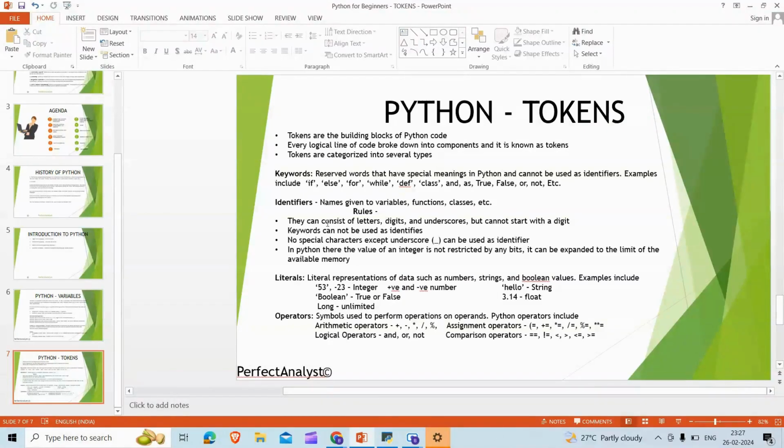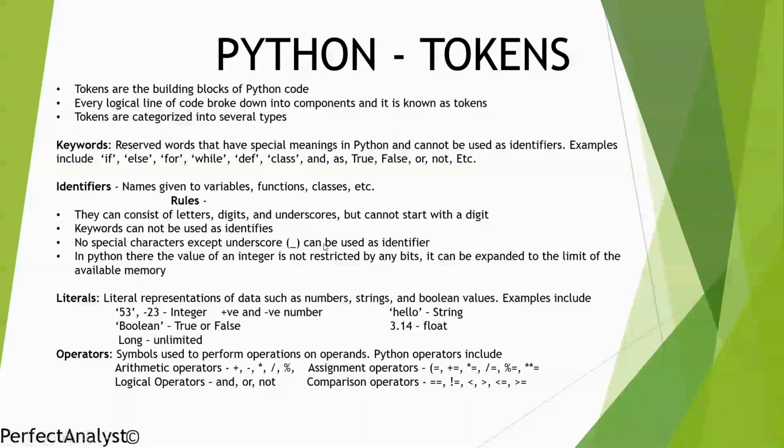I've written some rules. Keywords cannot be used as identifiers. No special characters except underscore. Except underscore, there is no special character you can use in an identifier. In Python, the value of an integer is not restricted by any bits.